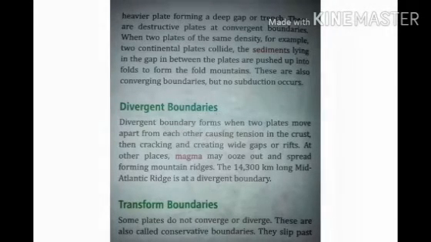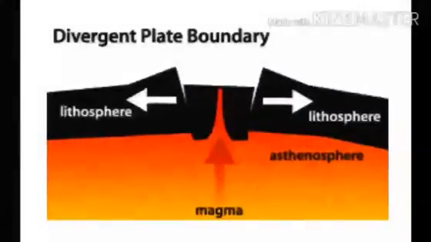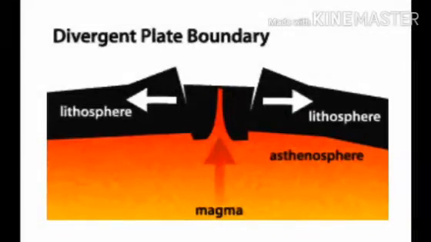At other places, magma may ooze out and spread, forming mountain ridges. The 14,300 km long Mid-Atlantic Ridge is an example of a divergent boundary.